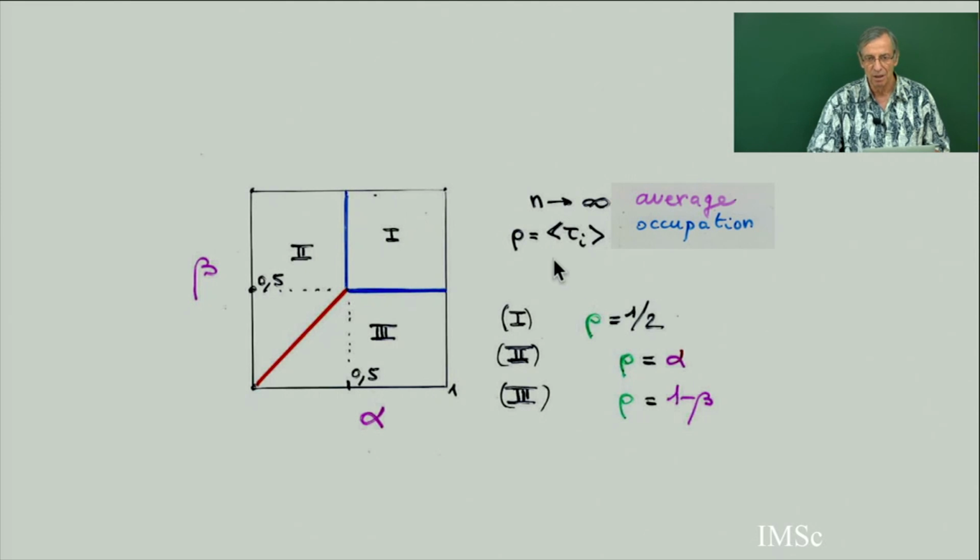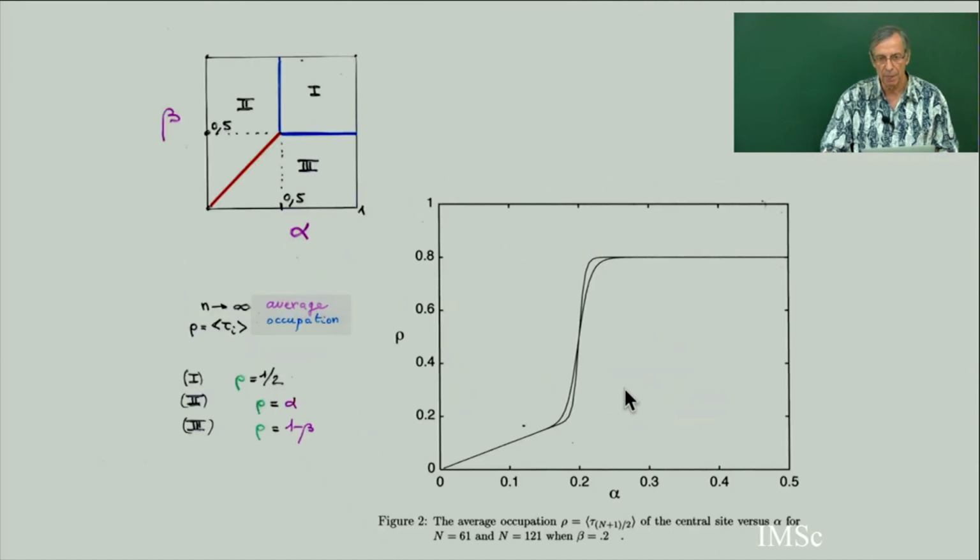So in regime 1, the average occupation is 1 over 2. So half, which means that the probability to get a particle in the middle of the strip is 1 over 2. And in regimes 2 and 3, the probability depends on alpha and beta. Here you have rho equal alpha in regime 2, and here rho equal 1 minus beta in regime 3. And when you change the parameters and cross the line, suddenly this parameter rho has a dramatic change, and I illustrate it with this picture.